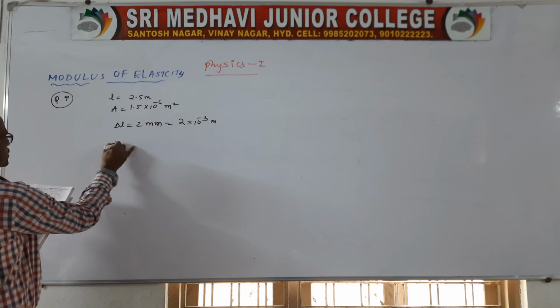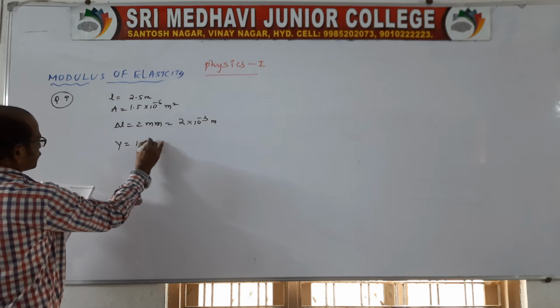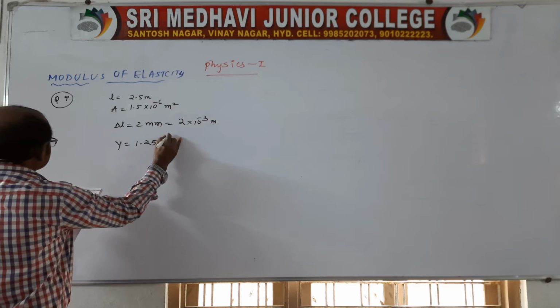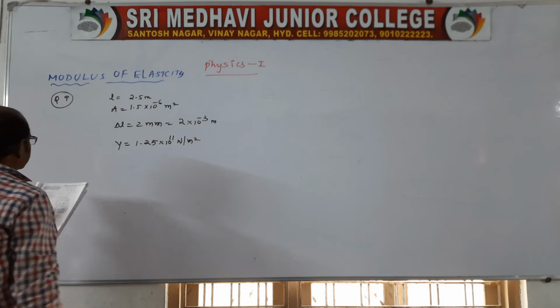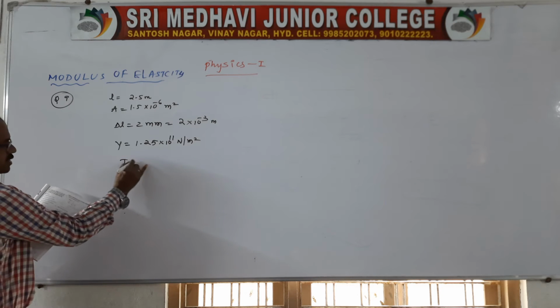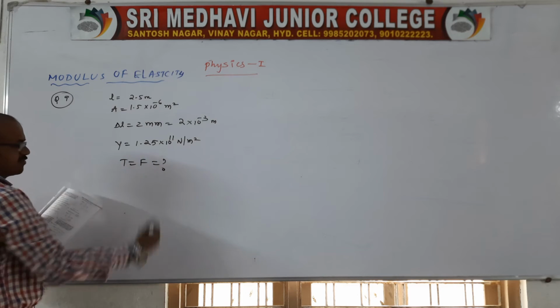If the Young's modulus Y is 1.25 into 10 power 11 Newton per meter square, find the tension in the wire, that is capital F is asked.